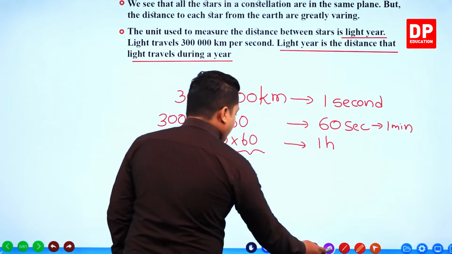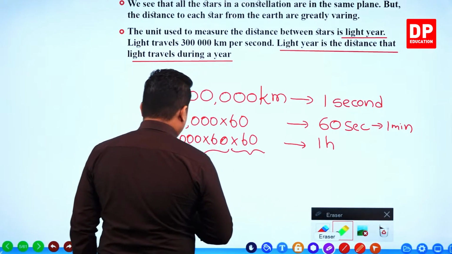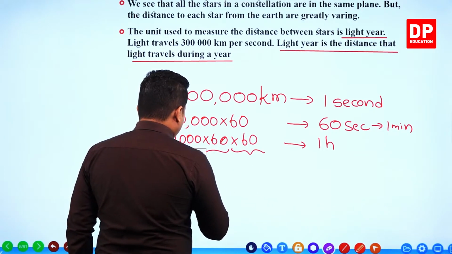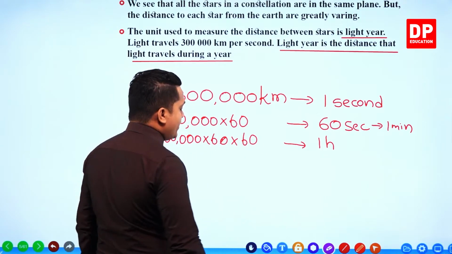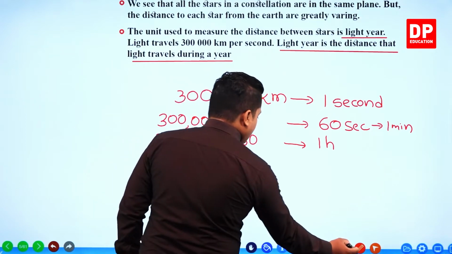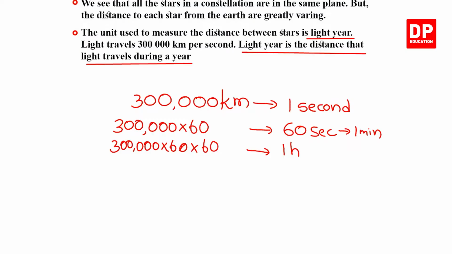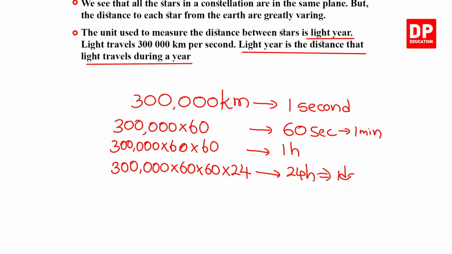Now let's go for one particular day. In 1 day, there are 24 hours. So once again, you have to multiply this by 24. This is for 24 hours or else for a day.